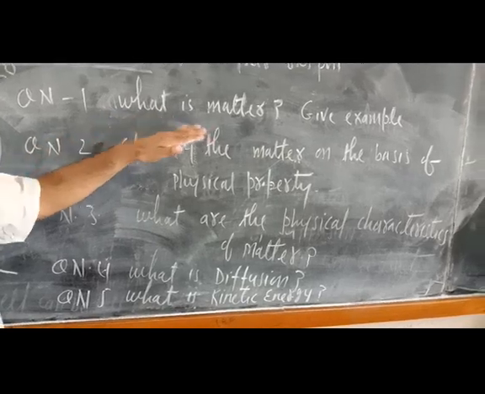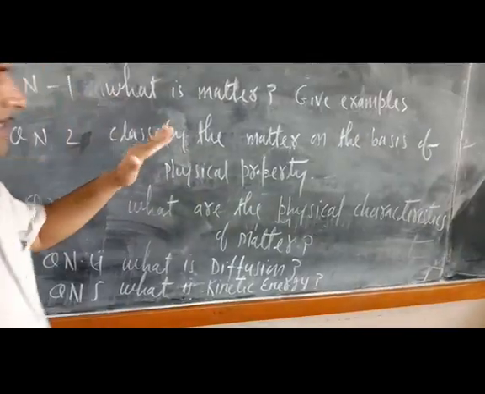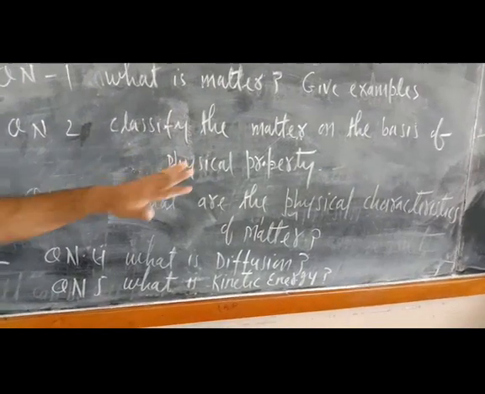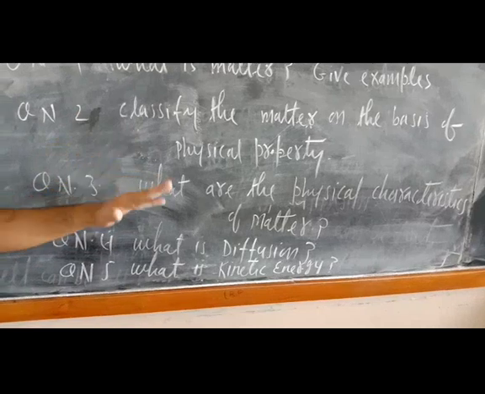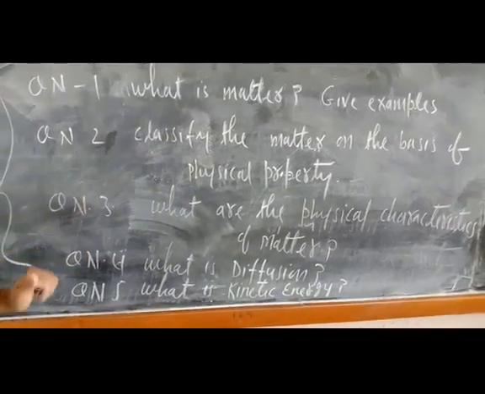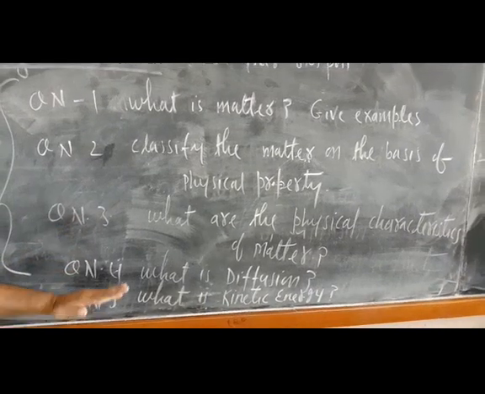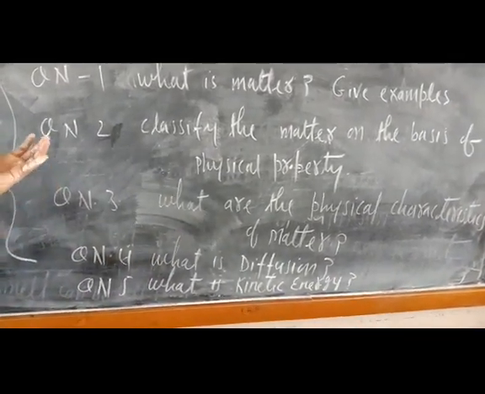Now the questions are as follows. What is matter? Give examples. Classify matter on the basis of physical property. What are the physical characteristics of matter? Fourth question: what is diffusion? Fifth question: what is kinetic energy? Of course, everything I have explained here.